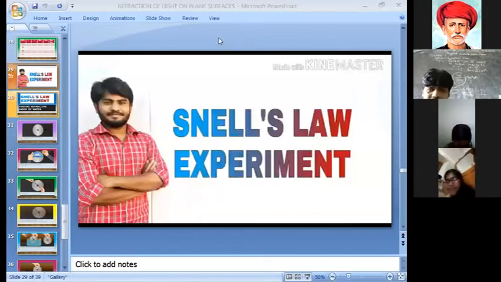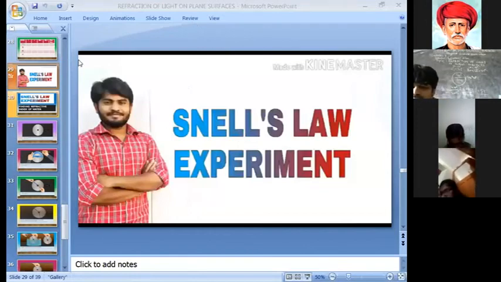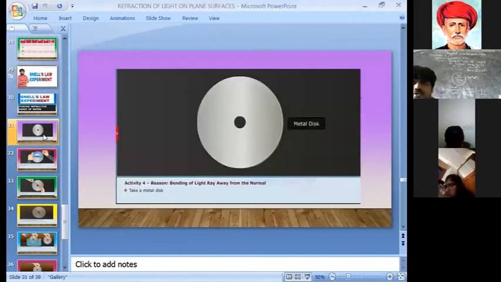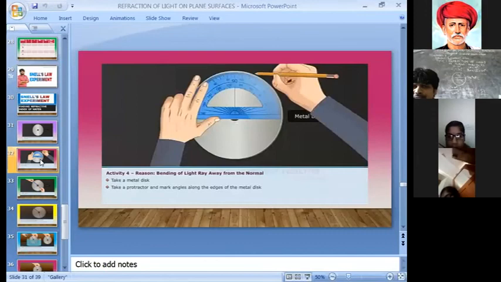You can do this at home also. Take one metal disc. After that, take one protractor and mark the angles along the edges of the metal disc with the help of a pencil.